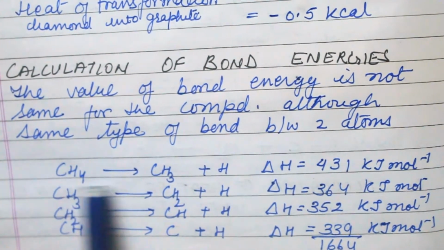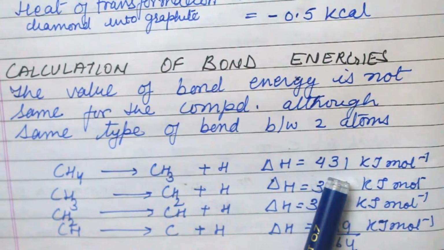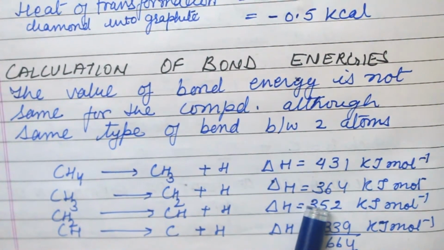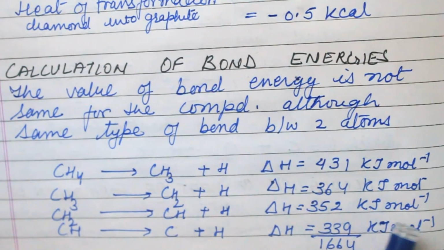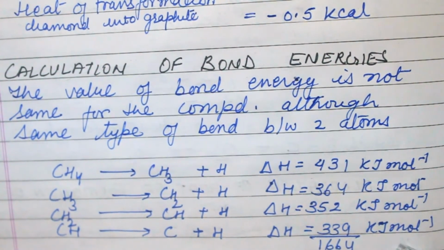So each and every bond has a different enthalpy. CH4 has 431 kilojoule per mole, CH3 has 364 kilojoule per mole, CH2 has 352 kilojoule per mole, and CH has 339 kilojoule per mole.